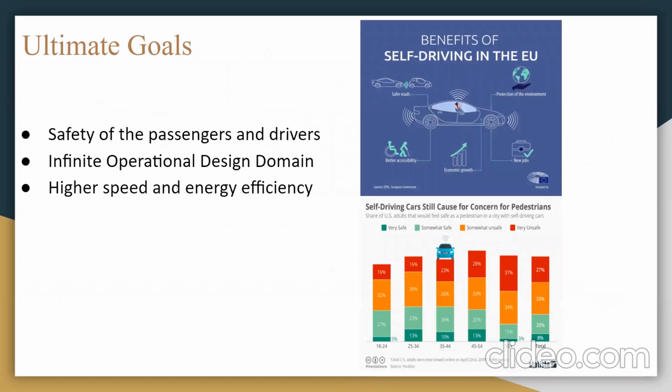So the ultimate goal of self-driving cars is to avoid accidents and to drive the passenger and the driver safely to the destination. It is shown that 94% of accidents are caused by human errors. So by creating self-driving cars, we can avoid accidents and make sure that the roads are safer for everyone. Self-driving cars are coded to follow instructions and rules of the road, such as stopping at the stop sign. While humans may sometimes break these rules, autonomous vehicles don't. By following these rules, we can make sure that there's less traffic and fewer accidents.